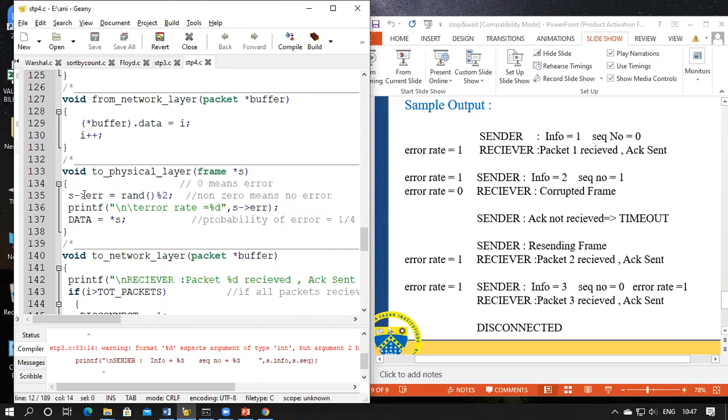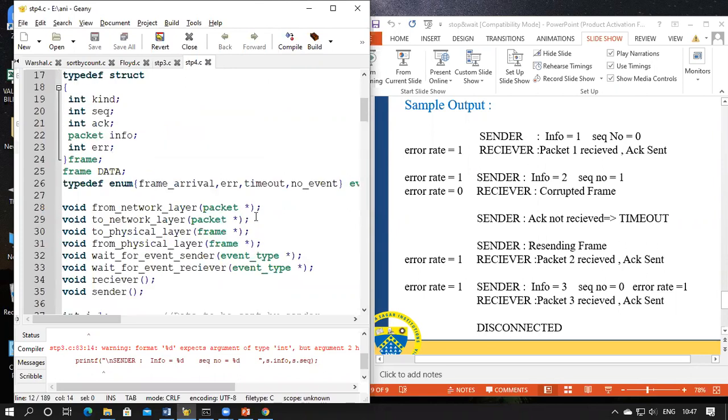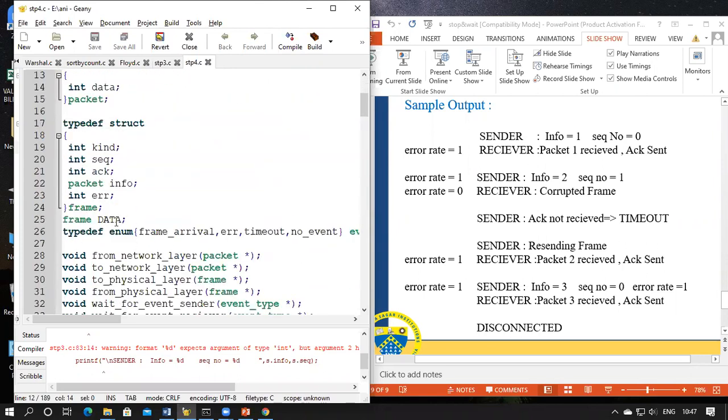Now this S frame that is sent to the physical layer is assigned to the data. Now data is a global frame. We have defined it globally, which indicates any frame sent in the physical layer.